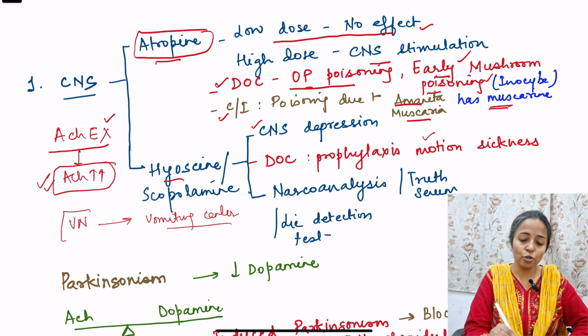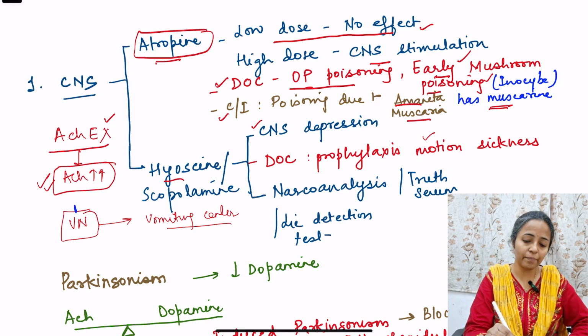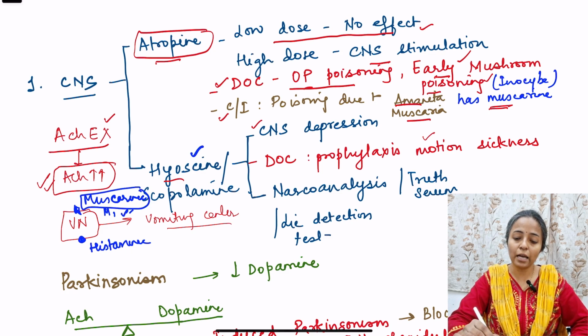Now this vestibular nuclei has certain receptors, and these receptors are muscarinic receptors, that is M1 receptors, and there are also histaminic receptors, okay. So these muscarinic M1 receptors are blocked by hyoscine.